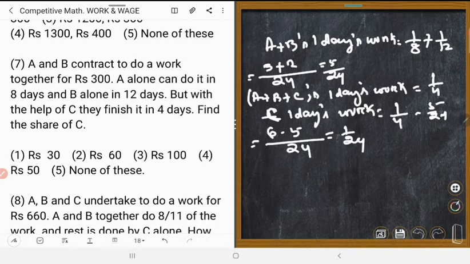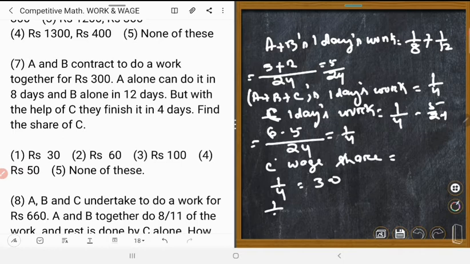So C's wage share: 1/4 is equal to how many? Tell me. 300? Right?